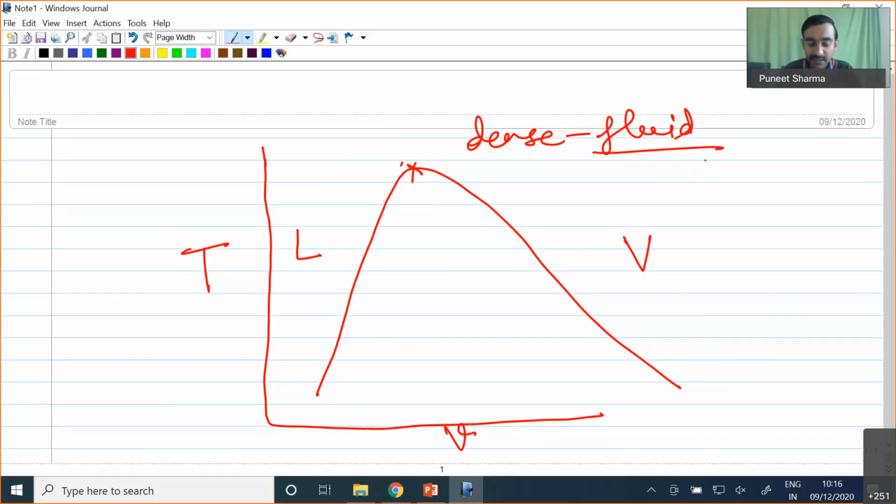So beyond the critical point, one important point is that the latent heat of vaporization has vanished. Because of that, we say there is an instant transition from the liquid phase to the vapor phase. Apart from that, it is also not exactly possible to find out the state. So it may sometimes be liquid, but physically we have to actually see.